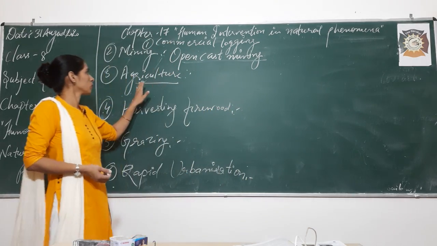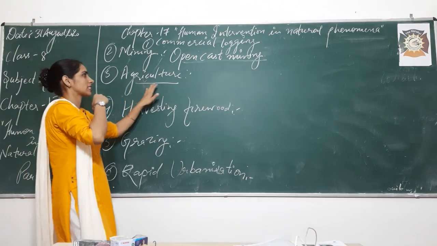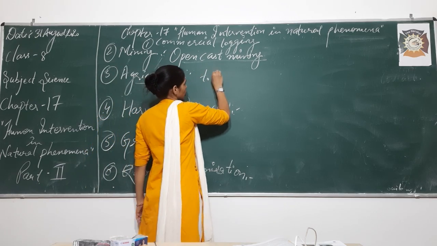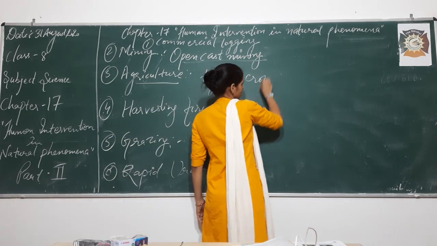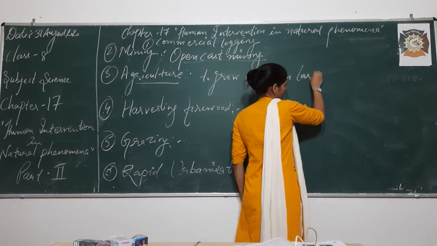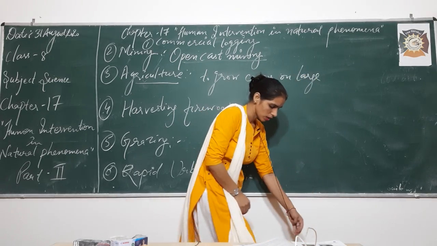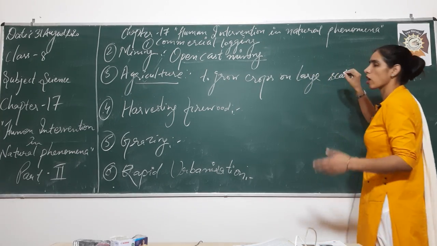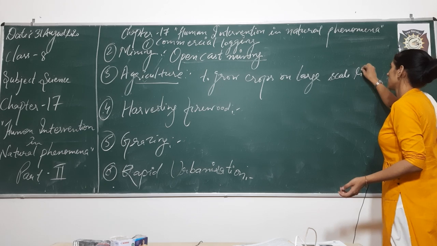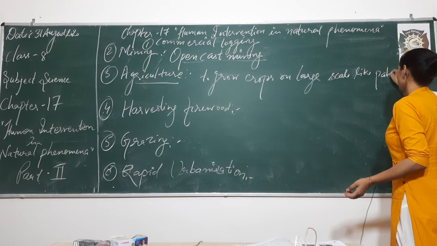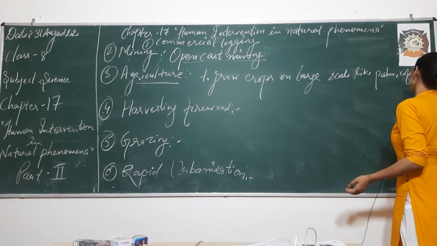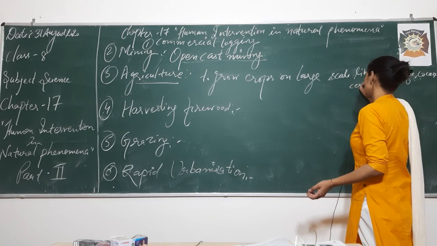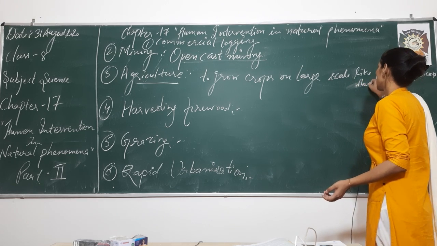So what we do is clear away the forest for this agriculture process, that means to grow crops on a large scale. To grow crops on a large scale, like which crops? Like palm, coffee, cocoa, and then cereals, like wheat, rice.